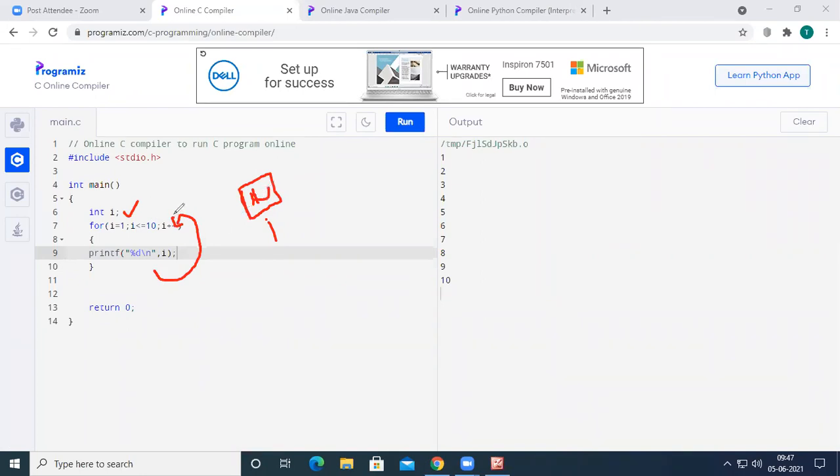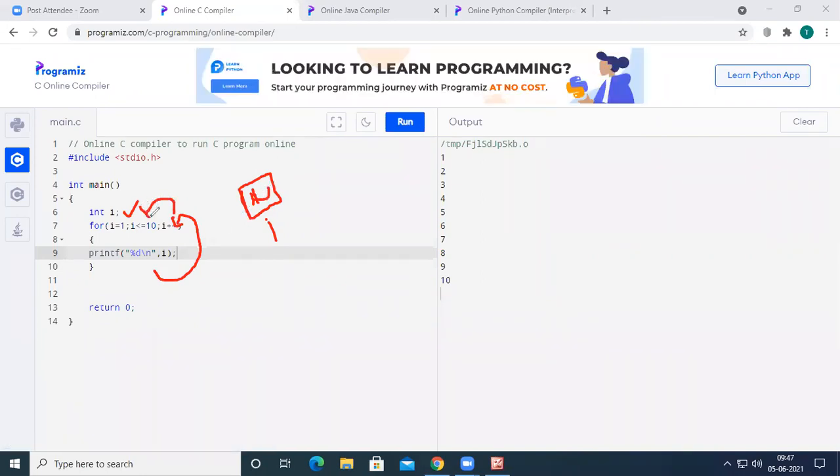After incrementing, the control is going to check the condition 2 less than or equal to 10. Again, the condition is true, so it is going to execute the body of the for loop, and 2 will be printed on the output screen. This is the way a for loop works in C.